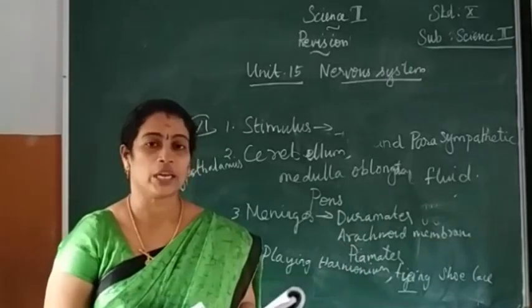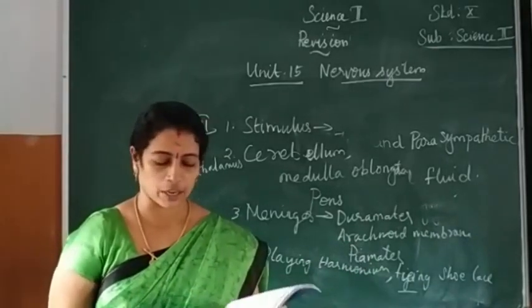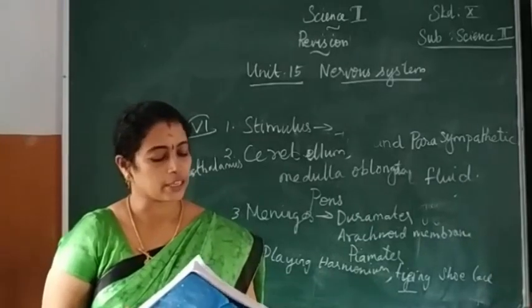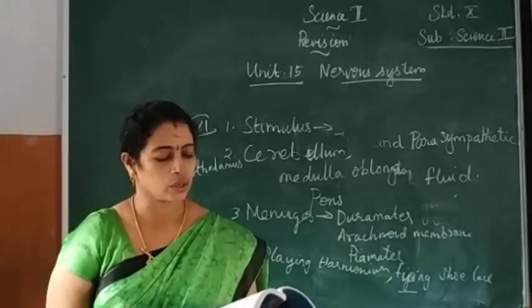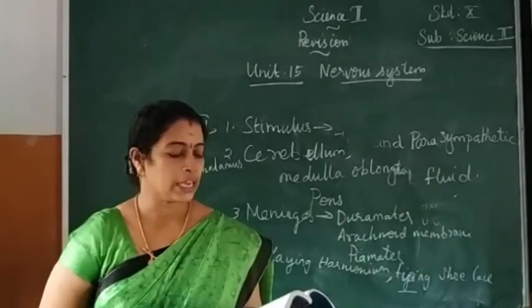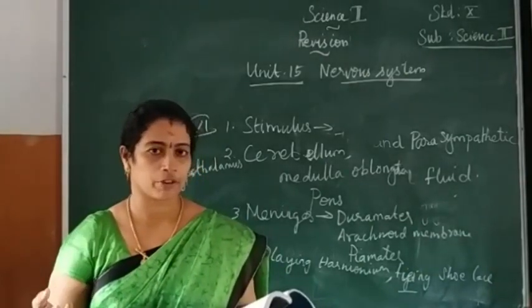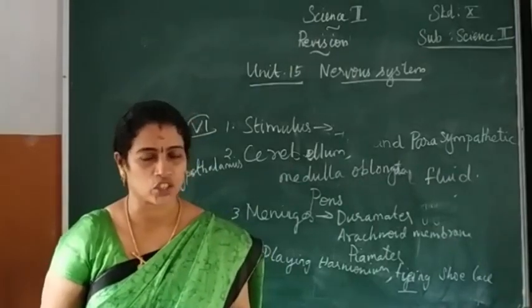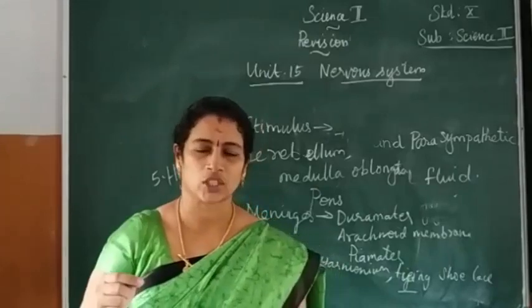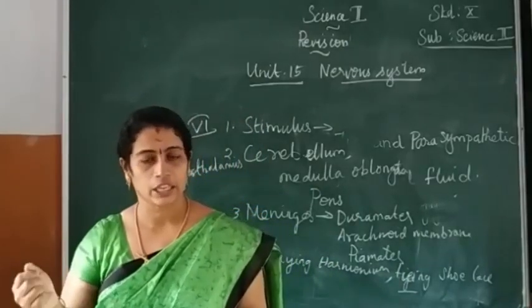The next one, myelinated and non-myelinated nerve fibers. Page number 220. If the nerve fiber is covered by myelin sheath, it is said to be a myelinated nerve fiber.